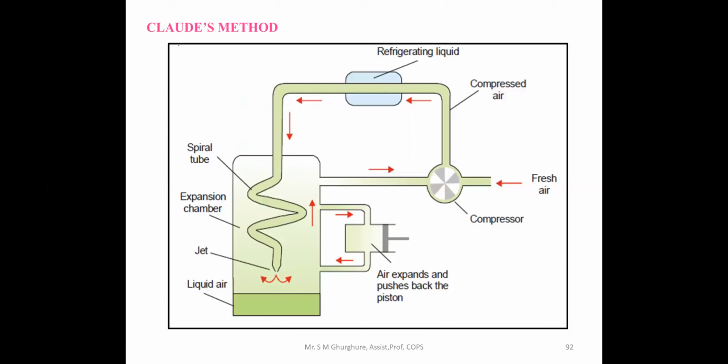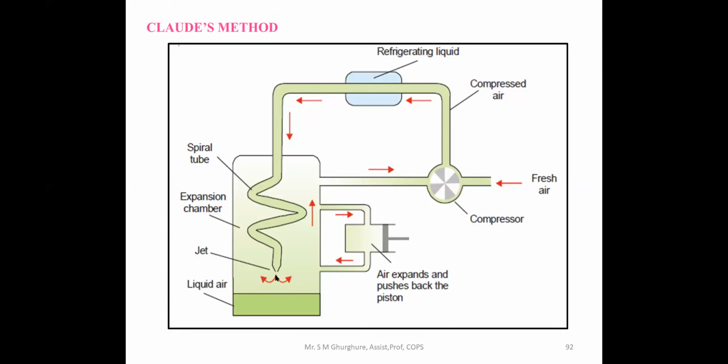It passes through this refrigerating chamber, and due to the ammonia, the temperature of the compressed gas is reduced, and that reduced temperature gas is passed towards this cooling tube, this spiral tube. And then conversion takes place.